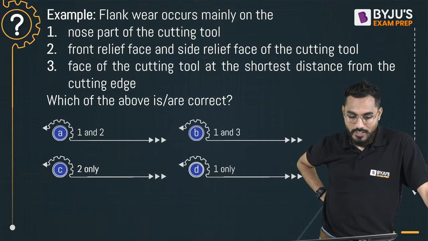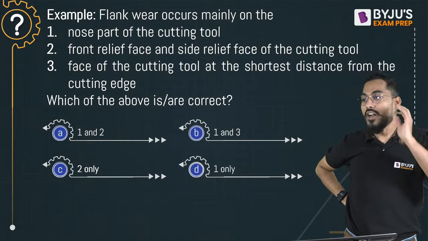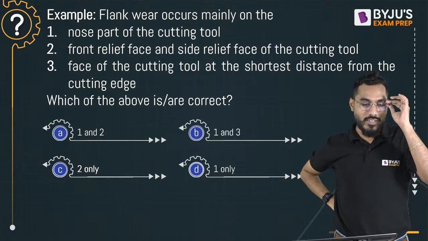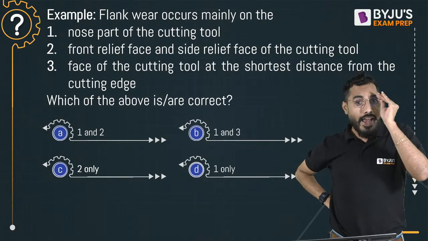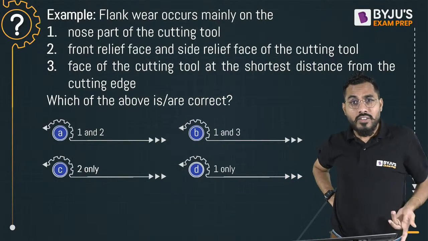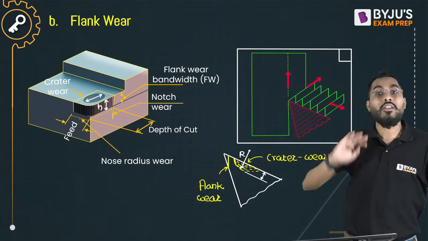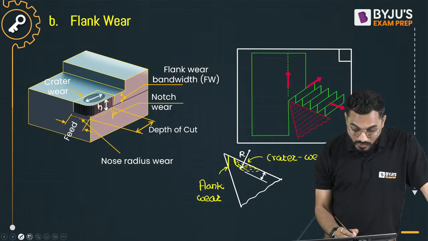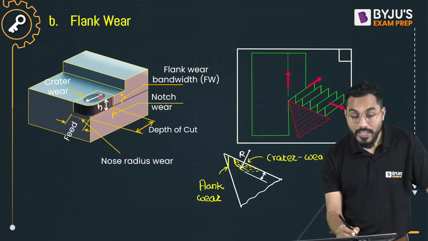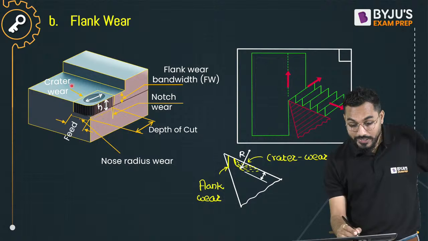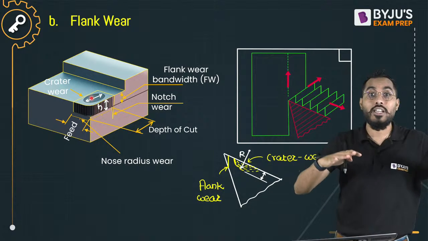Next question. Flank wear occurs mainly on the, where does the flank wear occur? Sir, what a silly question, flank wear has to occur on the flank surface. There are 2 types of wear: one is crater wear, one is flank wear. Wear that takes place on the rake surface, this is the rake surface, is called crater wear.